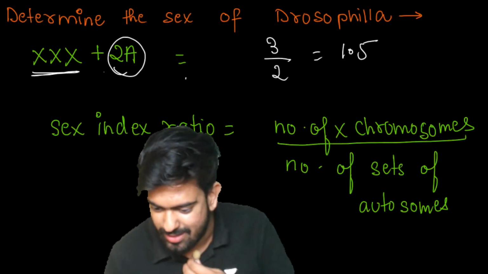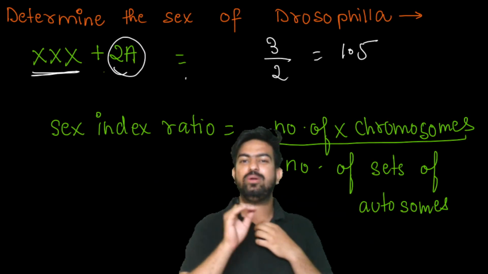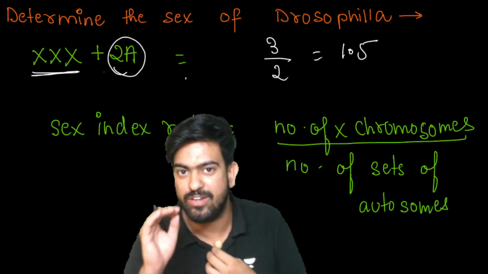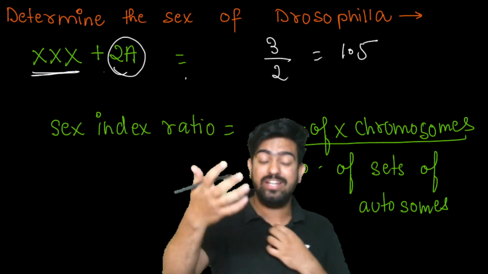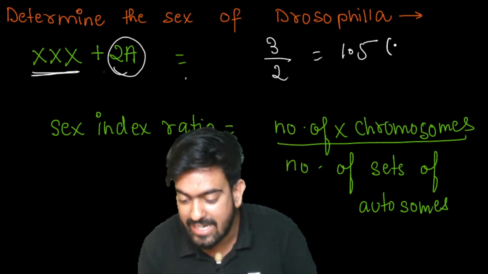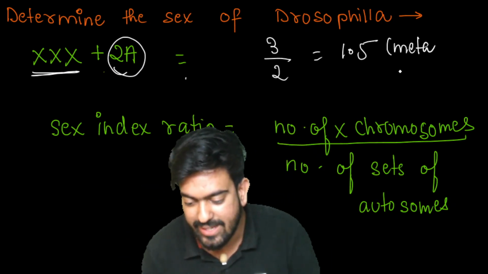I forgot what I was teaching. One second. Yes, so 3 by 2 is 1.5, and 1.5 is more than 1. And more than 1 is meta female.